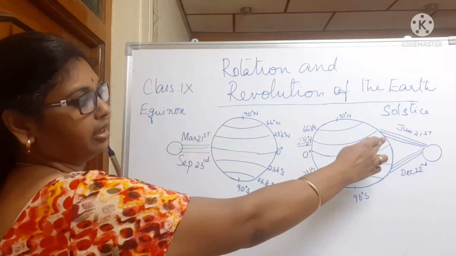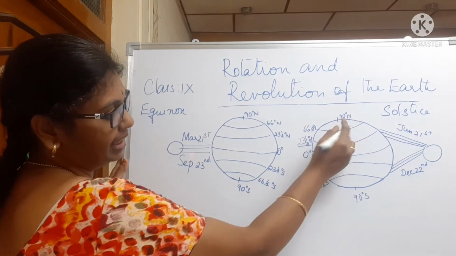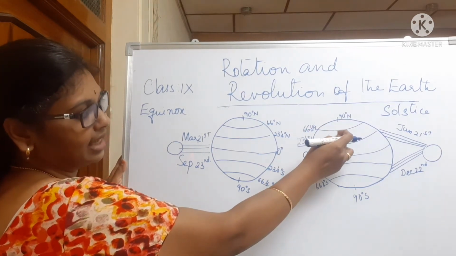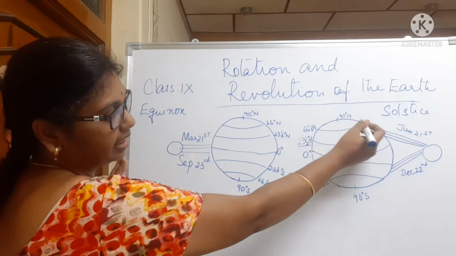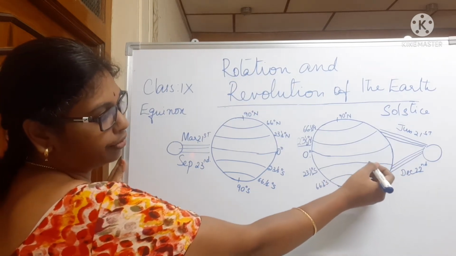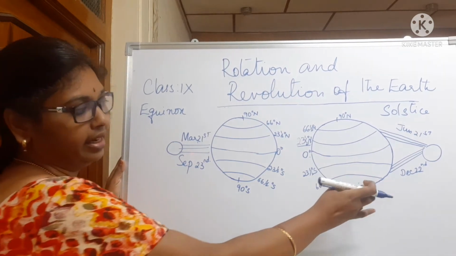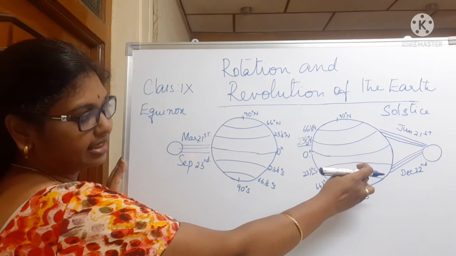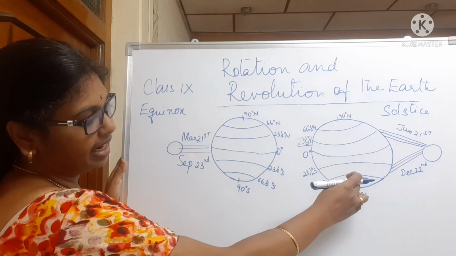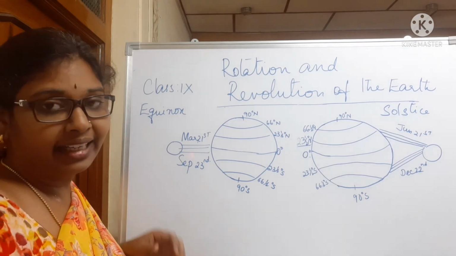When there is summer solstice, that is June 21st, all the places after 66.5 degrees are very near to the sun. So these places experience continuous daylight, and all the places which are very far off from the sunlight experience continuous night time. When it is December 22nd, since it is a very long night time, the places after 66.5 degrees experience 6 months of continuous night time.